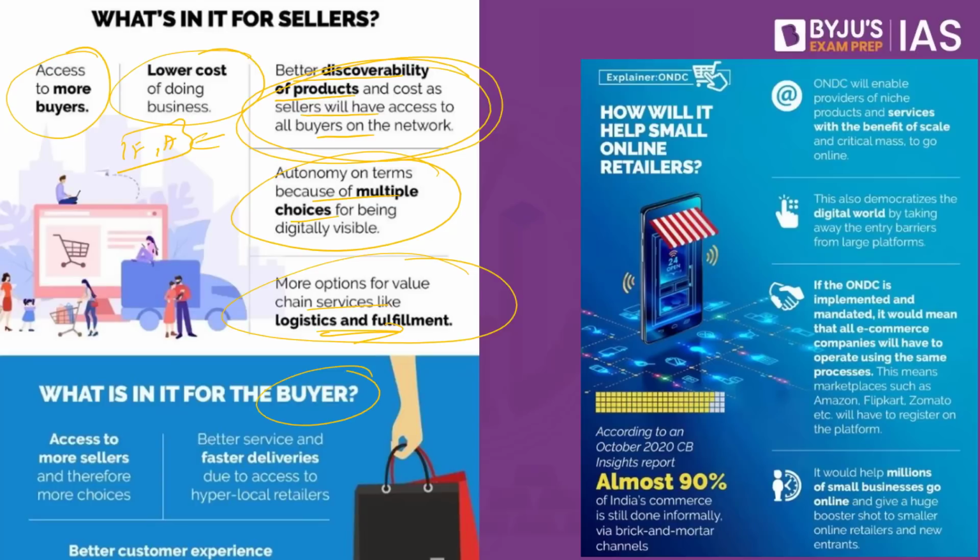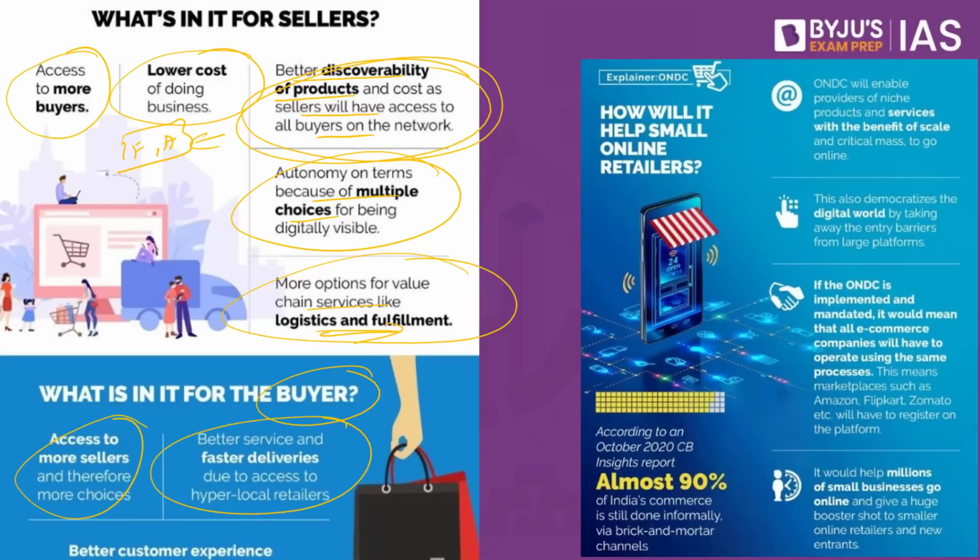What's in it for the buyers? Access to more sellers and therefore more choices. So the customers will have more choices as well. Earlier, they had restricted choices on Amazon or Flipkart. Now, even the local traders, even the local handicraft people, even the local artisans would be able to sell their products. So they have an ample amount of choices, and the product which is also cheaper can be seen and the customer would be able to buy it.